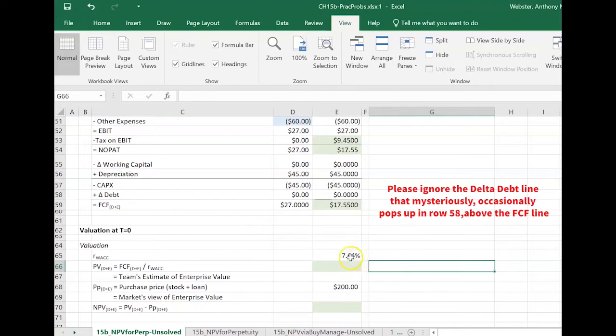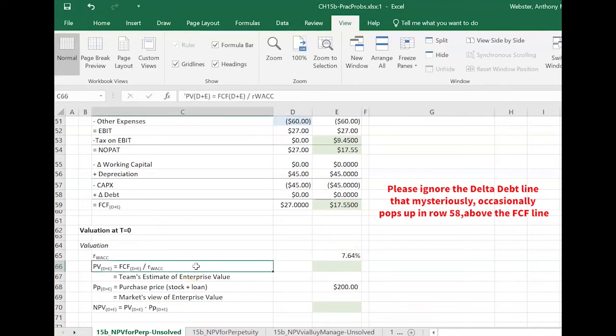So in this case, the team is involved forever, and that means we can use our perpetuity formula to get the present value. So the present value of all the future cash flows running out until hell freezes over, until the end of time for this entity, is just our free cash flow for a single year divided by the weighted average cost of capital.